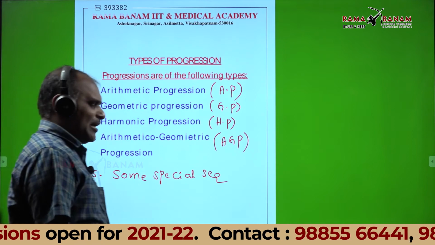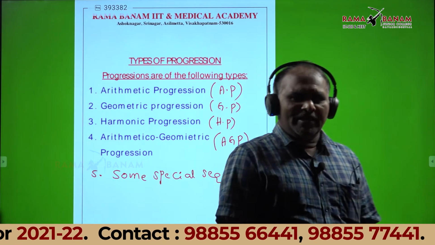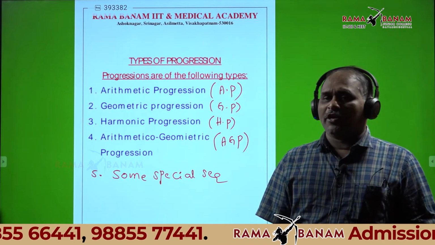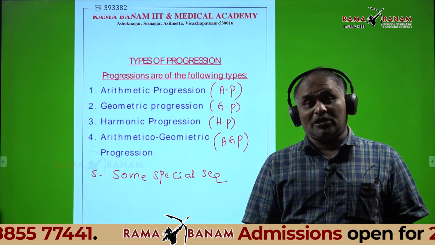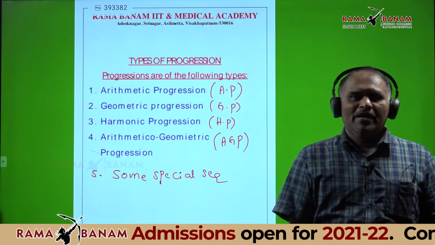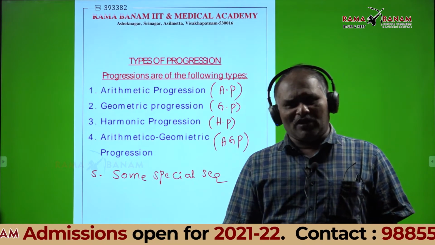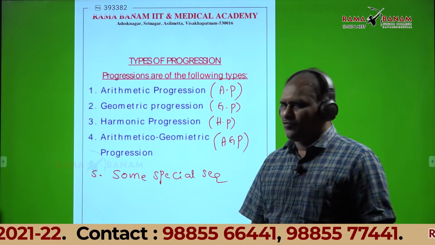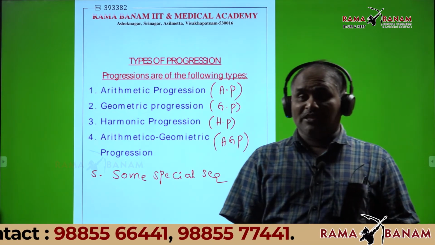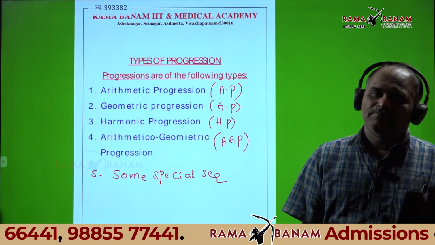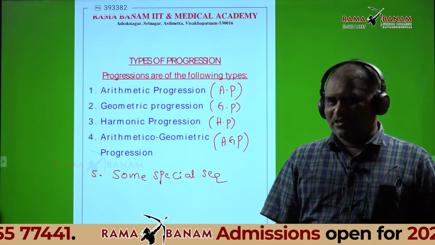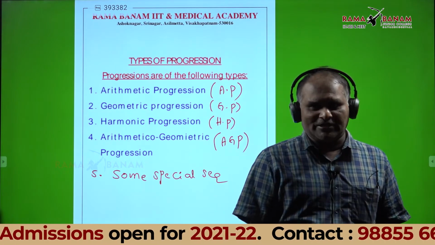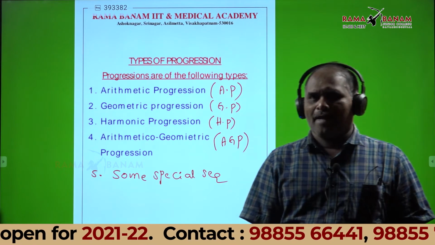These are not arithmetic, not geometric, not harmonic, not arithmetic geometric progression. Different forms are there, and all those different forms are included in this one, special sequences. These are the 5 types of progressions. Note down.